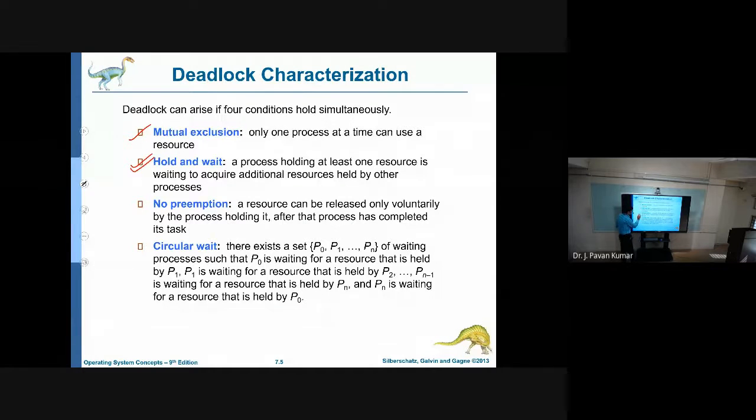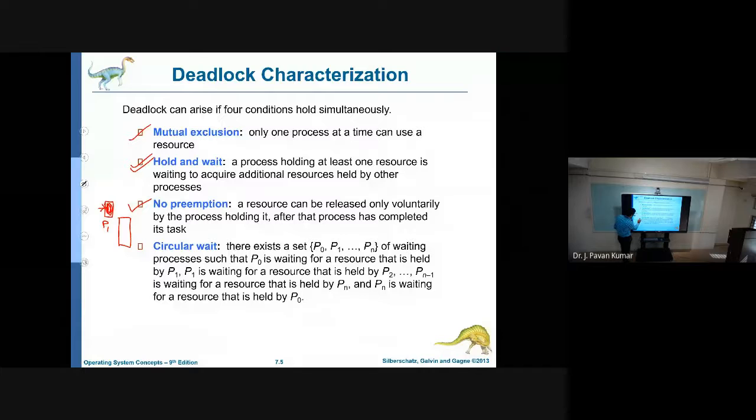Next, the third condition is no preemption. That means whenever one process, say P1, has taken one resource, it cannot be preempted; the resource cannot be released until its execution is complete. Due to this also there can be a chance of deadlock.